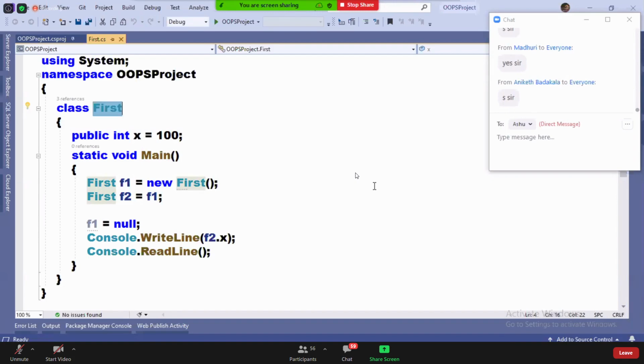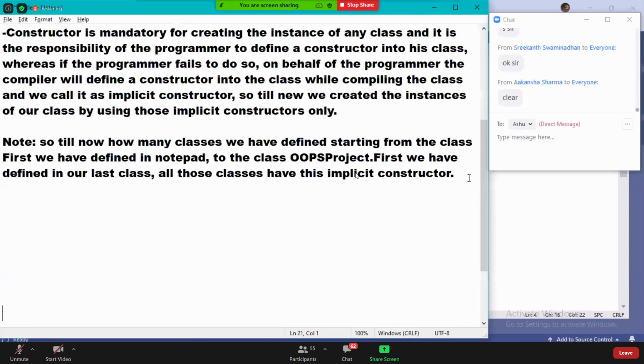So in each and every class you defined till now, there is an implicit constructor. Okay, watch guys. Suppose you have written a class like this, class test, defined as following.